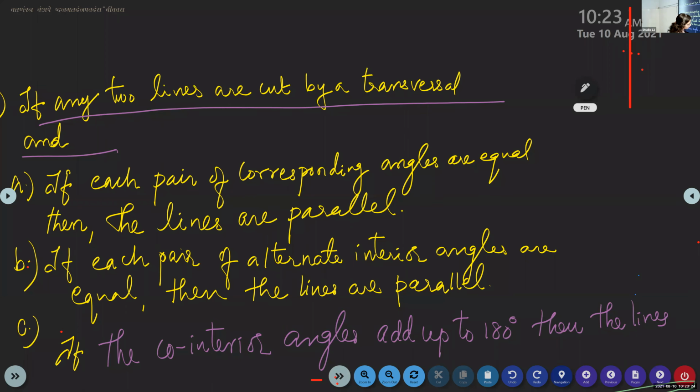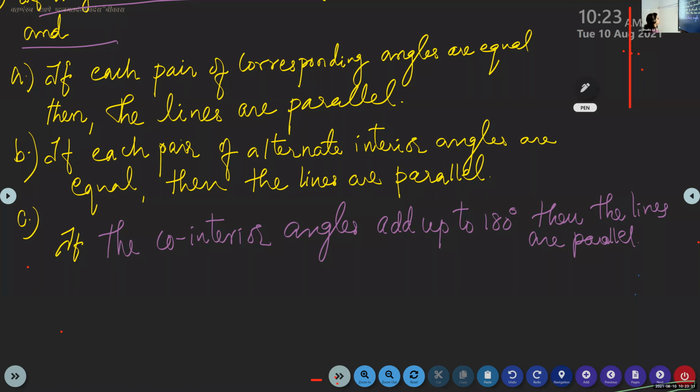So if the co-interior angles add up to 180 degrees, then also we can say that the lines are parallel. Ma'am, so co-interior angles are parallel or supplementary? If the co-interior angles add up to 180 degrees, then we can say that the lines are parallel.